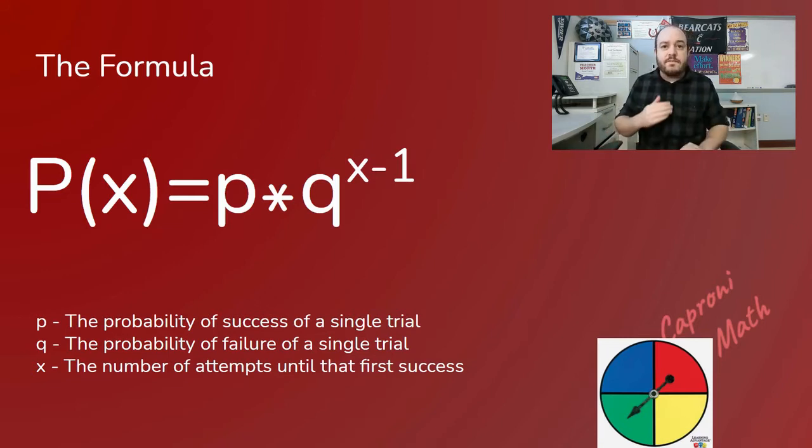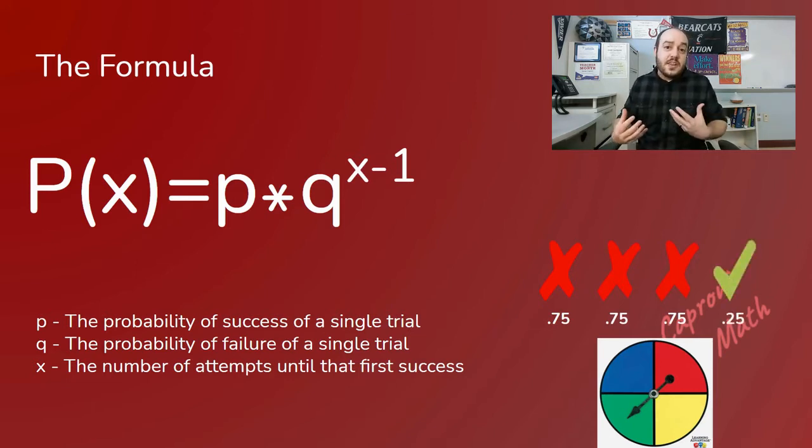Well, for the first time I spin that spinner, I'm hoping to get a miss, not a blue. So that means there is a 75% chance of that happening because there are 3 other ones out of the 4. It gives us a 75% chance of failure. Then if I spin again, I want the second one to also be a fail, the third one to be a fail, and then finally the 4th one would be my success. And the multiplication rule tells me that if I wanted to find this probability, I would do 0.75 times 0.75 times 0.75 times 0.25, and that would give me the answer.